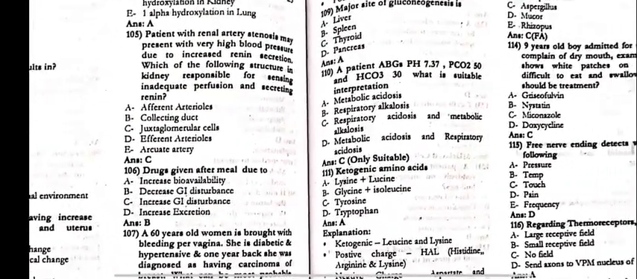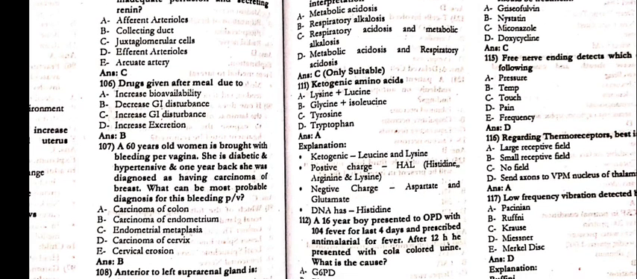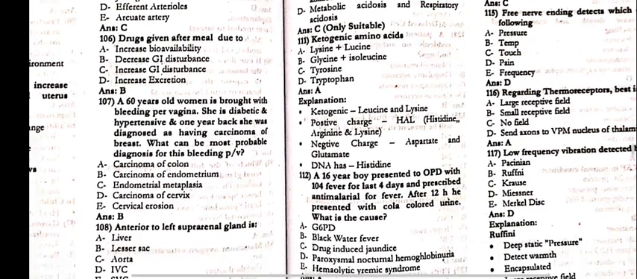105, the patient with renal artery stenosis may present with high blood pressure due to increased renin secretion. Which of the following structures in the kidney is responsible for sensing inadequate perfusion and secreting renin? That is juxtaglomerular cells. 106, the drugs given after meals due to decreased GI disturbance.